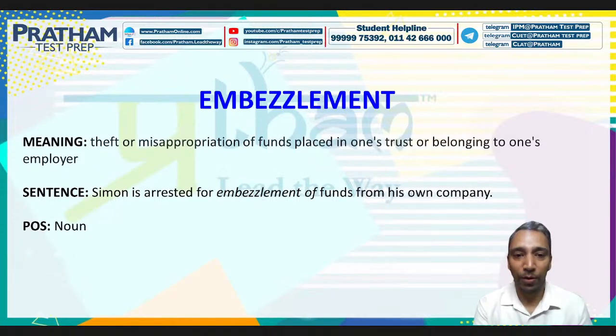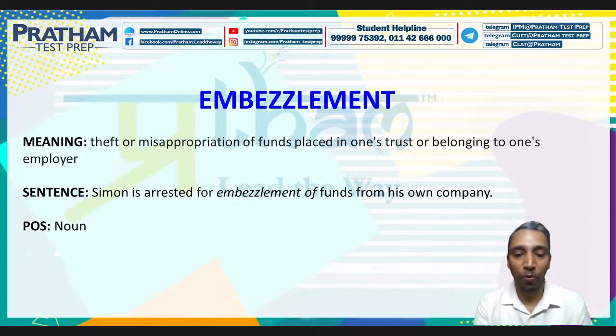Embezzlement. What do you mean by embezzlement? Well, it's a theft. It's a misappropriation of funds placed in one's trust or belonging to one's employer. So if your employer has told you that you have to take care of the company's funds, and if you are doing misappropriation of funds, or you are acting as a thief, so that means embezzlement. It's a noun.